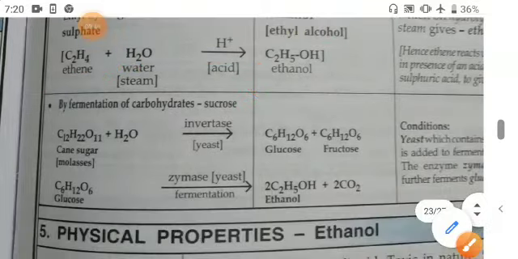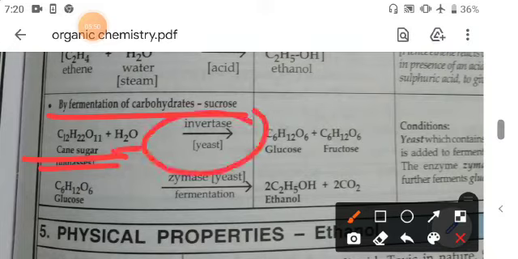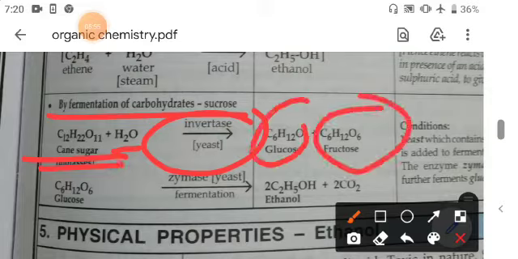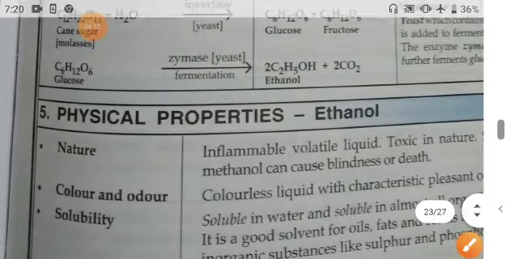And by the fermentation of carbohydrates, it is very important. By the fermentation of carbohydrates like cane sugar, when it reacts with water in presence of invertase enzyme, which is found in yeast, it gives the glucose and fructose. And further, when glucose and fructose are fermented with zymase, it gives the ethanol and carbon dioxide gas is evolved.